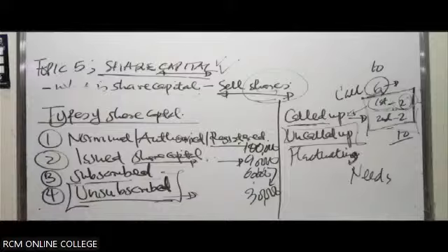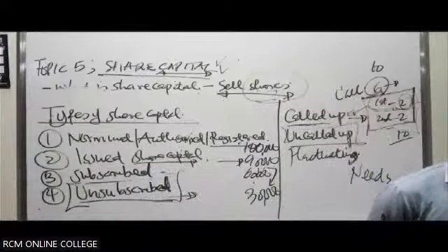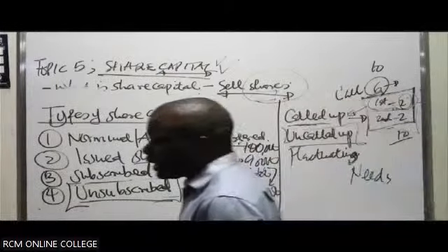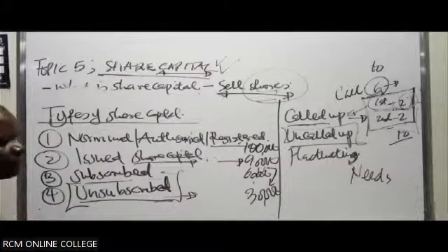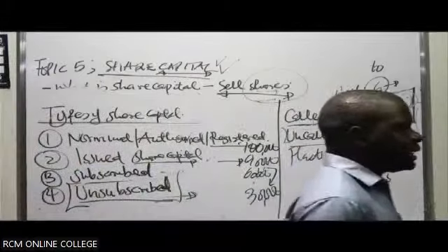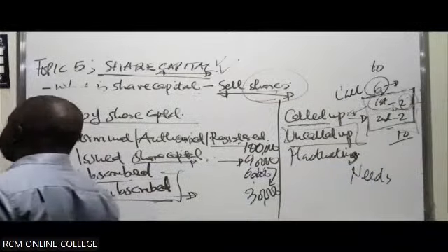Then you have the fluctuating capital. Fluctuating capital actually fluctuates from time to time. It depends on whether the shareholders are adding in more capital from time to time, or drawing part of the capital. So it changes or fluctuates every time there's an addition of capital. When capital is withdrawn, those who withdraw the capital might be charged some kind of interest. So it will likely fluctuate.